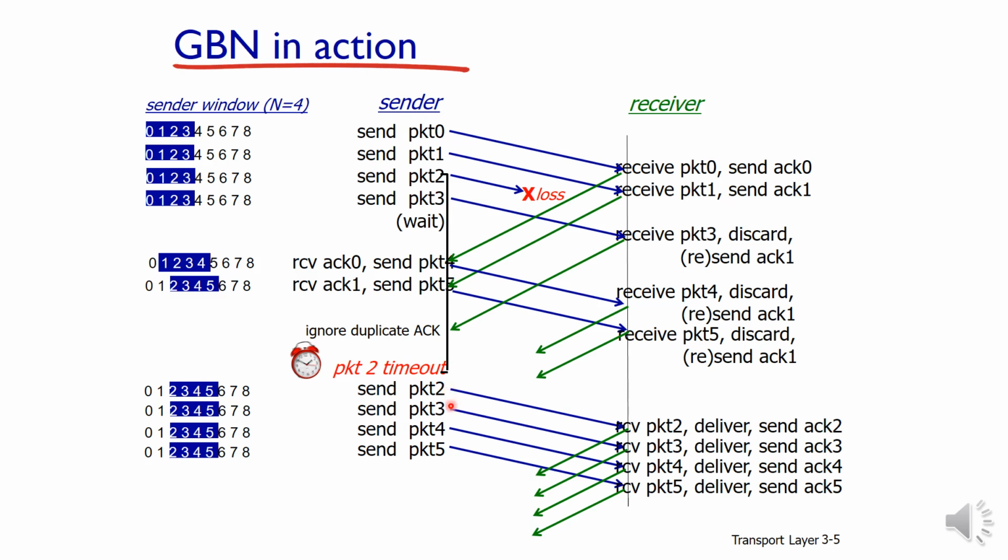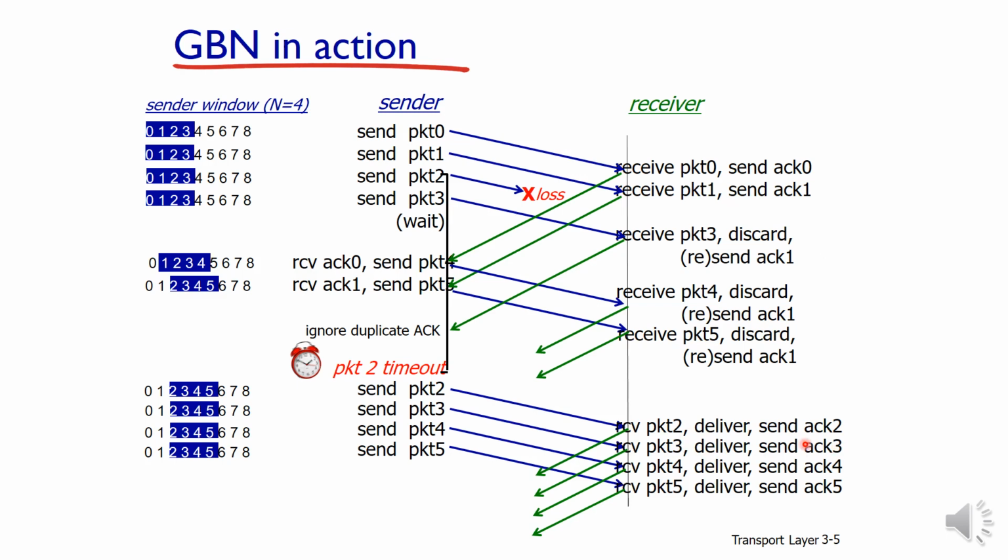Go back to that packet and everything from that packet number onwards is resent. Actually 3 was received correctly, but the receiver did not send acknowledgement 3. Instead it sent acknowledgement number 1. Packet 3 is subsequently sent by the sender once again, and the first packet 3 is discarded. The second time packet 3 is received, acknowledgement 3 is sent.